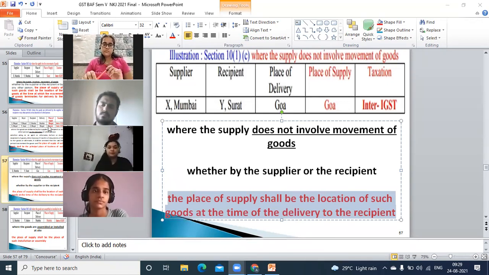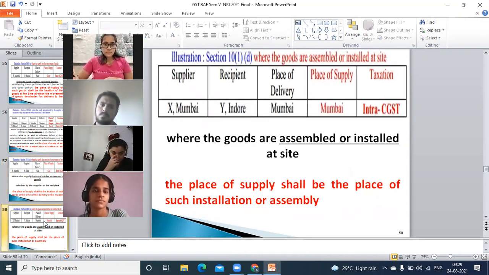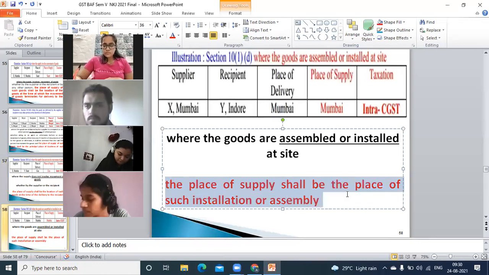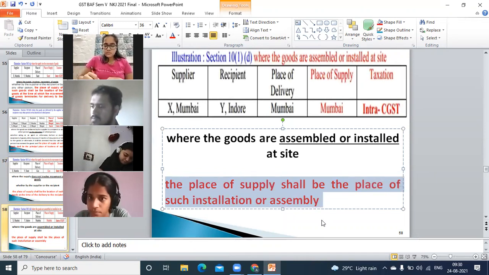Okay, that is your next, section 10, subsection 1, clause D. The place of supply shall be the place where such installation or assembly took place. The supplier is from Mumbai, recipient is from Indore.